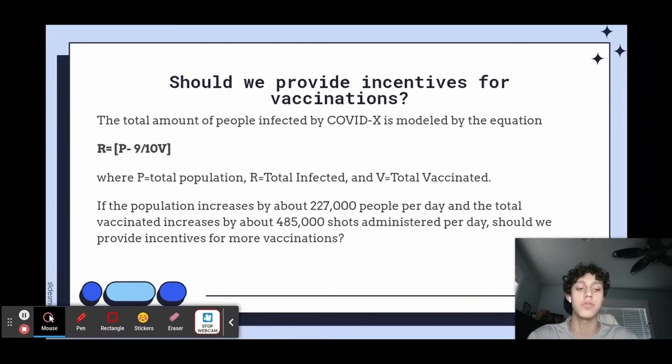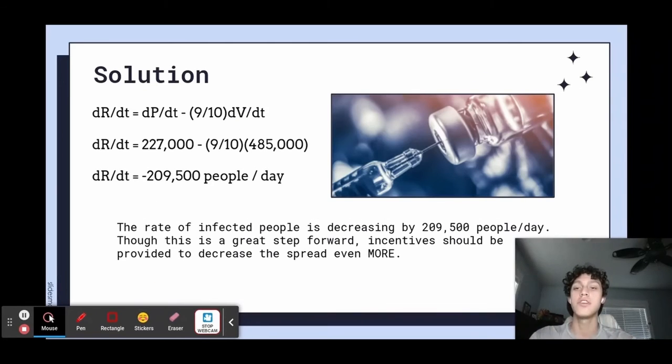So here we want to use related rates. So dR/dt equals dP/dt minus 9 over 10 dV/dt. So dR/dt equals 227,000 minus 9 over 10 times 485,000. And these are known values that we got in the previous slide. And then you solve and you get dR/dt equals negative 209,500 people per day. So basically, the rate of infected people is decreasing by 209,500 people per day. And this is a great step forward, but I think we should add more incentives just because we can always decrease the spread even more.